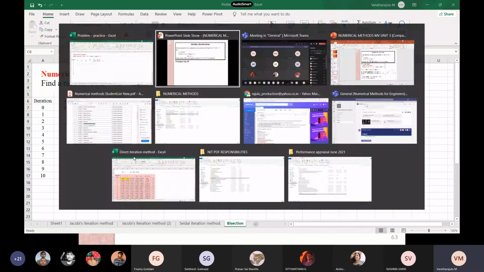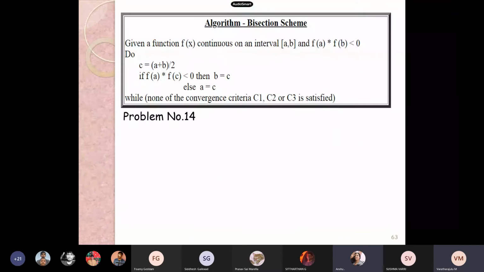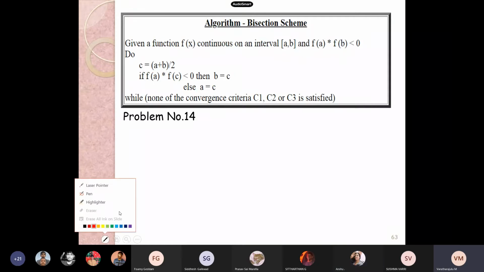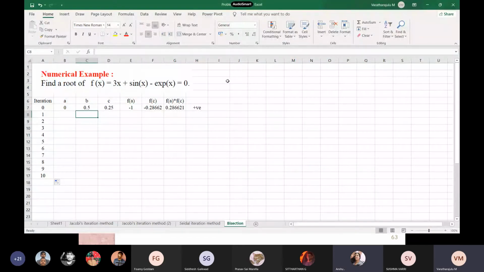Now, see, are my slides visible? Yes, sir. This is what our objective is. If the cross product of f of A and f of C is less than 0, then your B is your C, the past C. B has to be taken with the past C. Whether it is clear? Yes, sir.